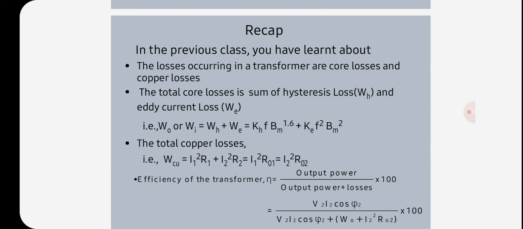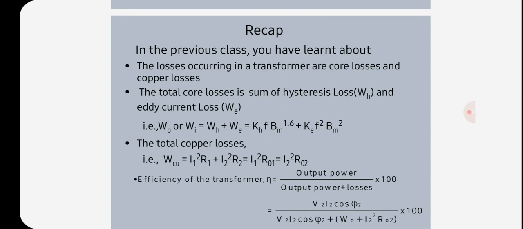Definition: the per unit value of any quantity is defined as the ratio of the actual value in any unit and the base or reference value in the same unit. Any quantity is converted into a per unit quantity by dividing the numerical value by the chosen base value of the same dimension. The per unit values are dimensionless.